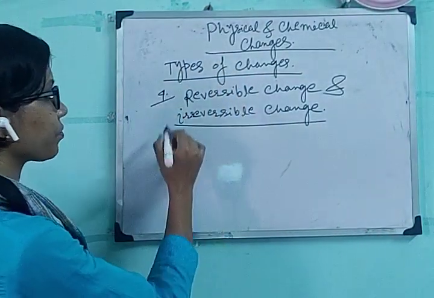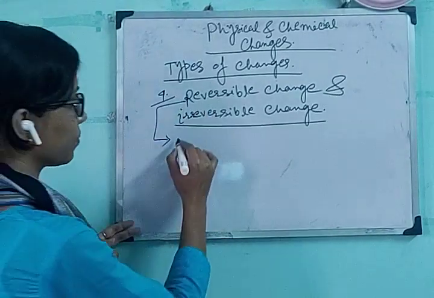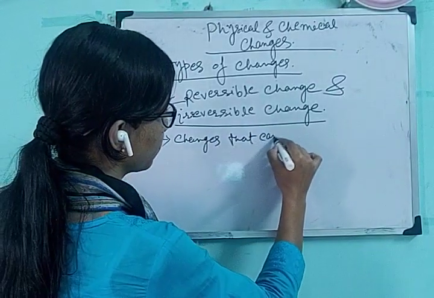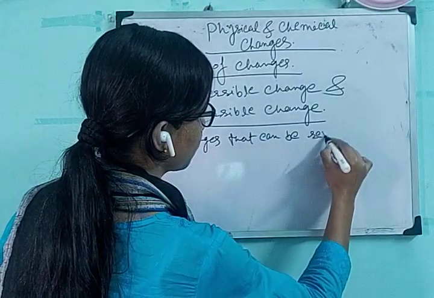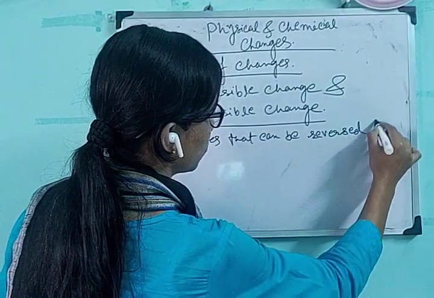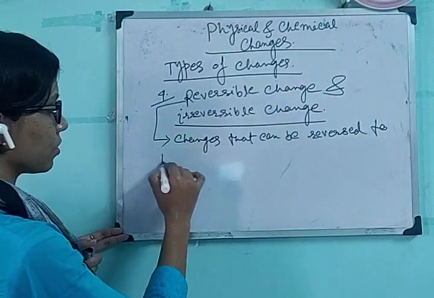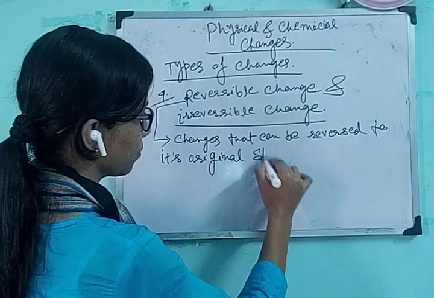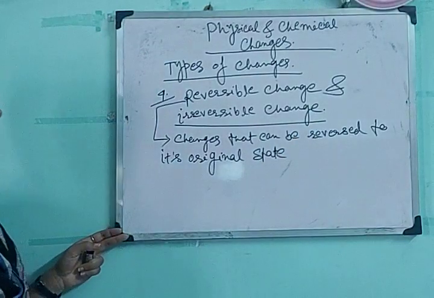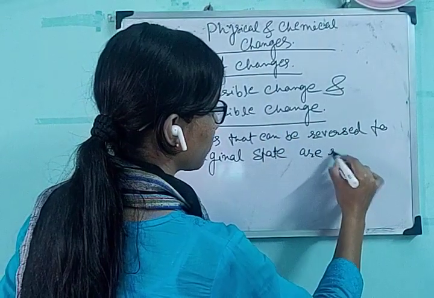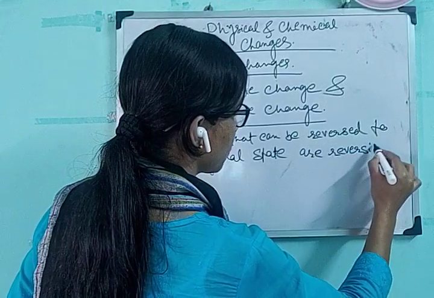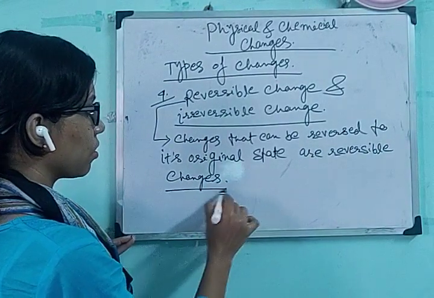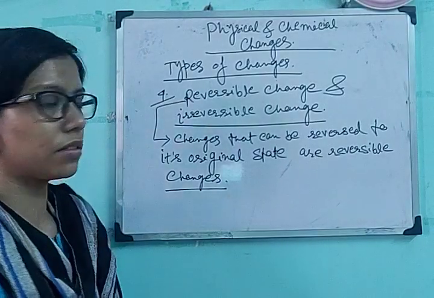So what can we say? For reversible change we can say: changes that can be reversed to their original state are reversible changes. So at first let us discuss some examples of reversible changes.